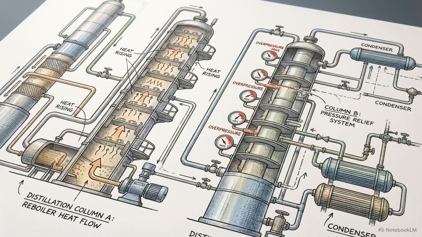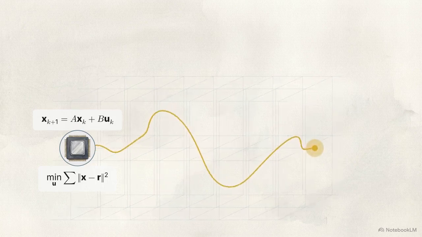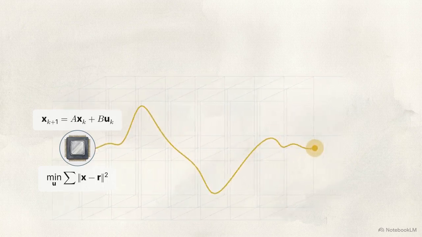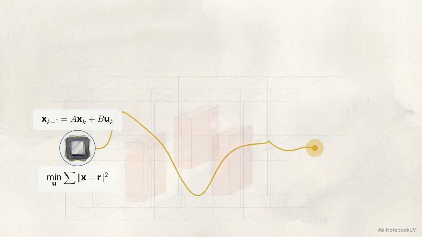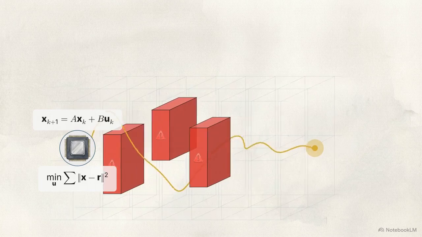In an industrial fractionation plant, the environment consists of highly coupled, multi-column systems, where adjusting the temperature inherently alters the pressure. To manage these interactions natively, engineers deploy Model Predictive Control, or MPC. The MPC controller utilizes an internal mathematical model to simulate its future outputs over a prediction horizon. It solves an optimization problem at every time step, calculating a trajectory that actively navigates toward the set point while completely avoiding hard constraint boundaries.